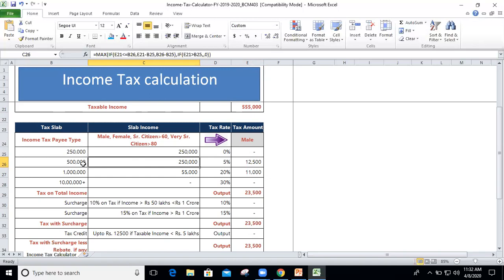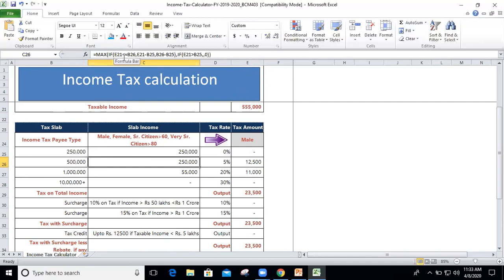to 5 lakh. The slab is 5%. So first we are doing the max, then the if. So if, once again, E21, meaning the taxable income, is less than or equal to B26. Now why B26? Because we have already done the B25 portion, so we are looking for the 5 lakh.